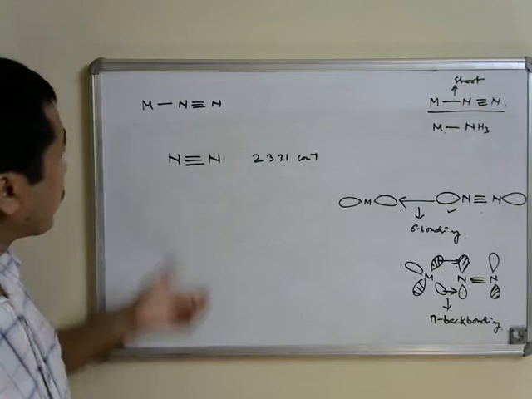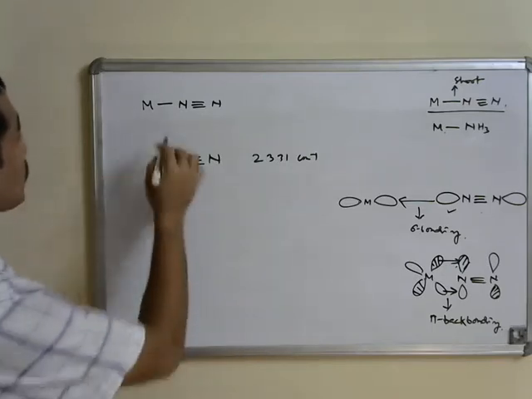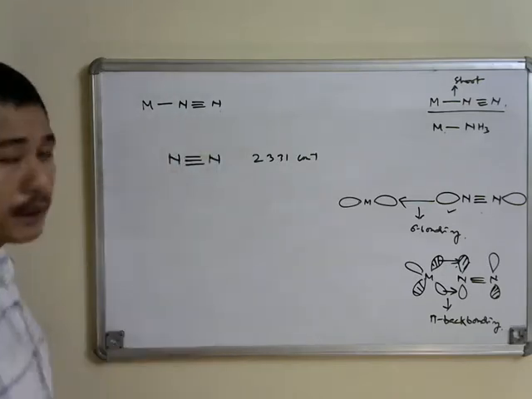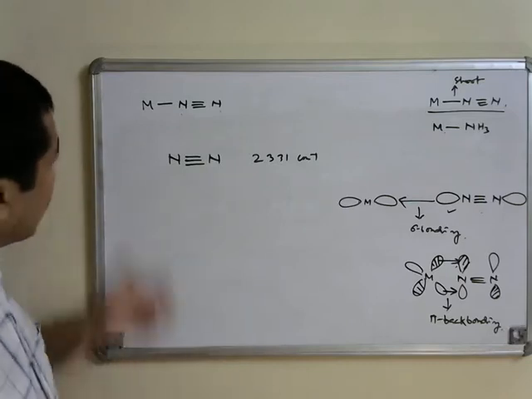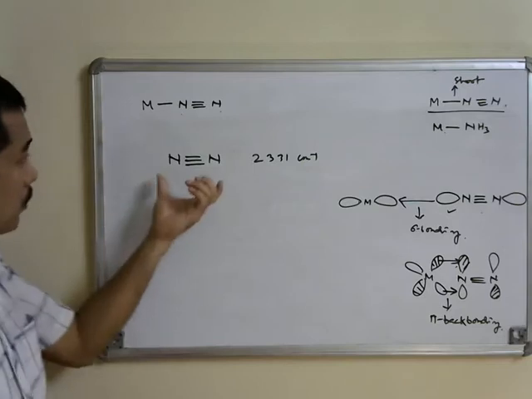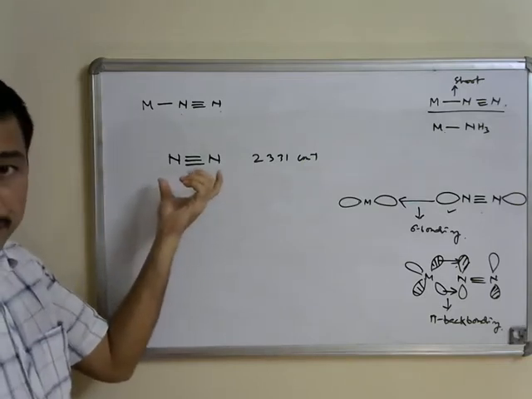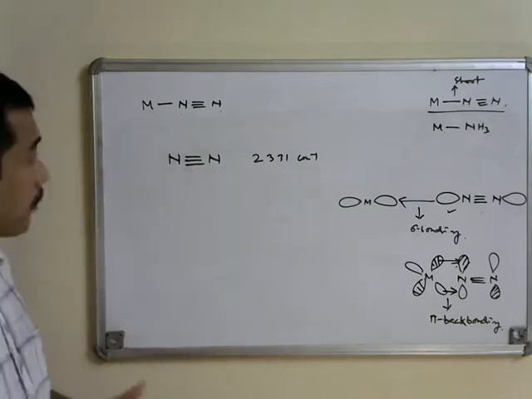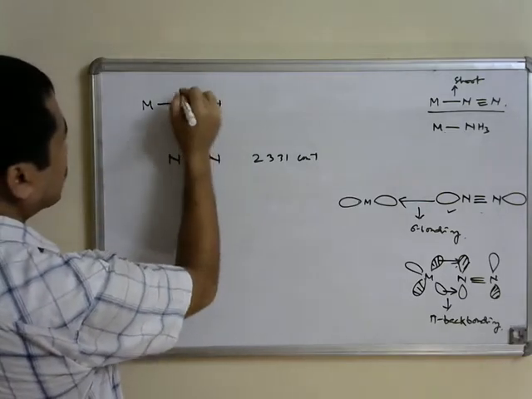The reason why it becomes intense now is because the NN linkage is essentially polarized in the case of the metal dinitrogen complexes. Instead of what you see in free dinitrogen, where there is no dipole moment, in this case the NN bond is polarized.